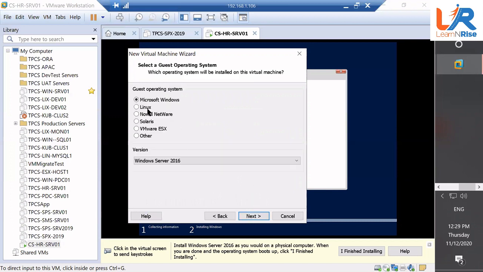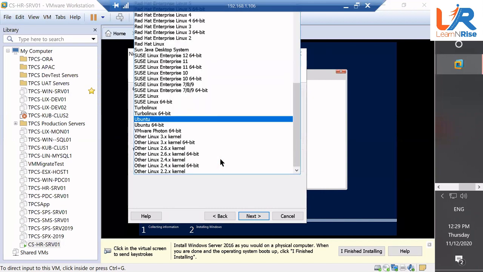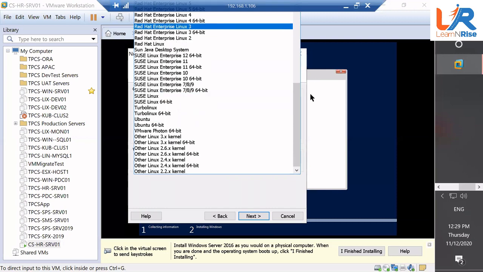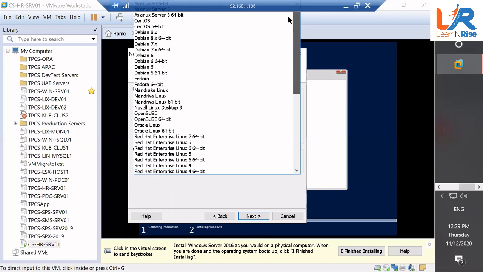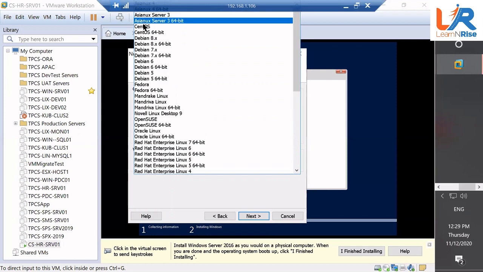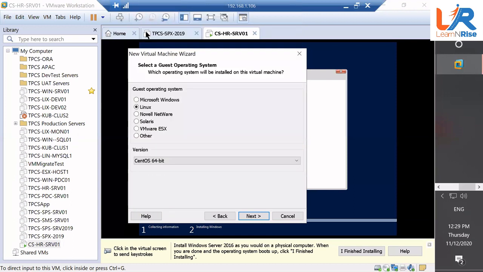Select Linux. Which Linux? I'm going to select CentOS. No Ubuntu, no SUSE, no Red Hat. Go straight up, because alphabetically C comes in ABC, right? So you get a CentOS 64-bit. Cool. Just say next.